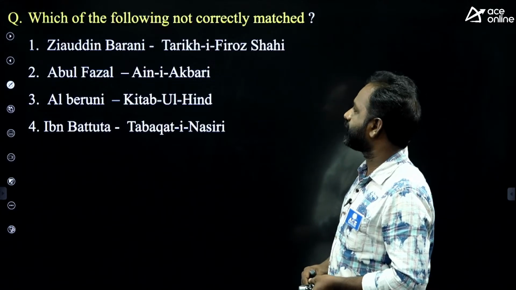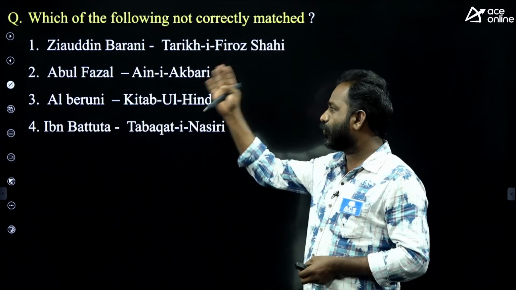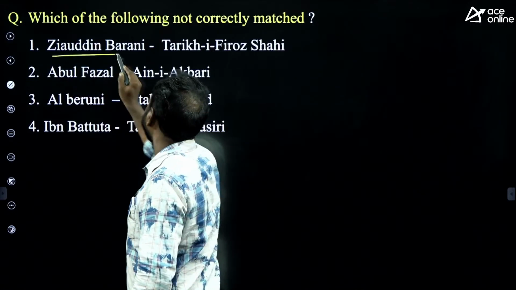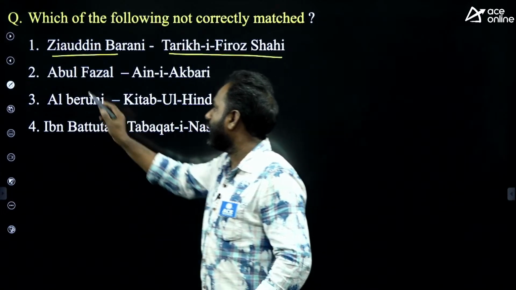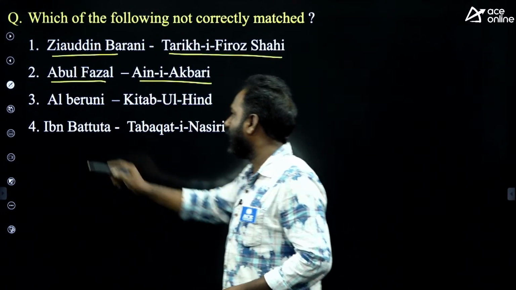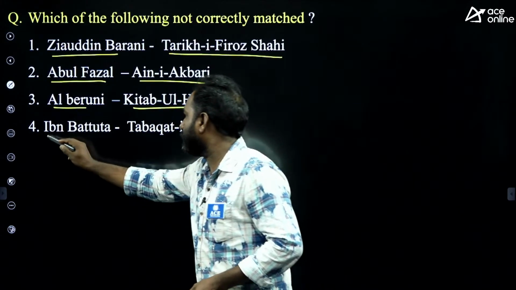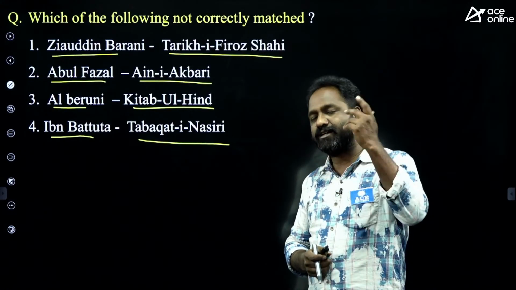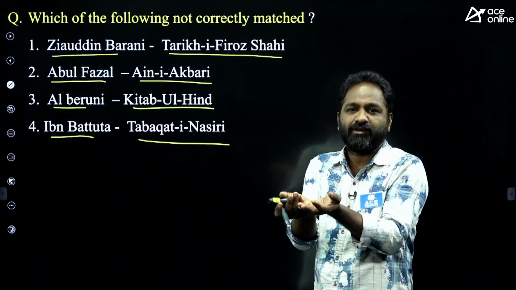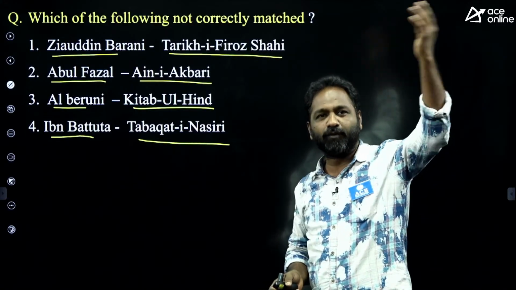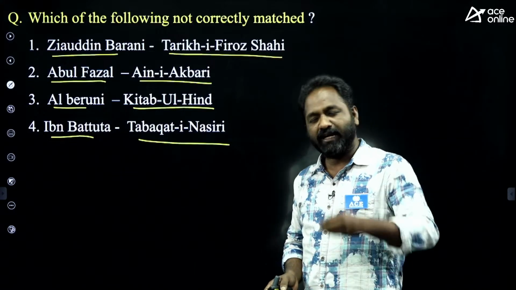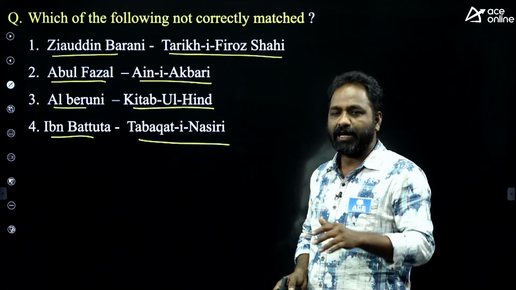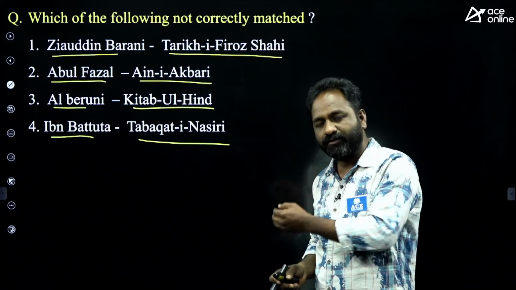Okay, which of the following are not correctly matched? Here I am giving a writer's name and also a book name. Ziauddin Barani, Tarikh-e-Firoz Shahi. Abul Fazl, Aini Akbari. Al-Biruni, Kitab-ul-Hind. Ibn Battuta, Tabaqat-i-Nasiri. Don't look at this as a difficult question. In any examination you are writing, these are some main books, and there is a chance of a question from them. I am giving easy questions only. These are main books only.